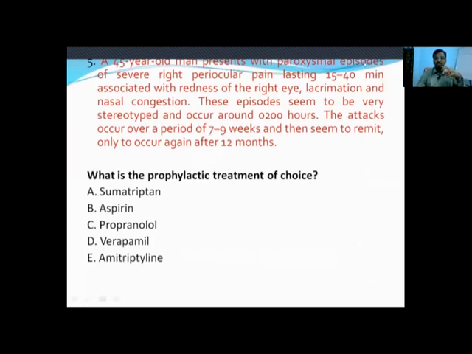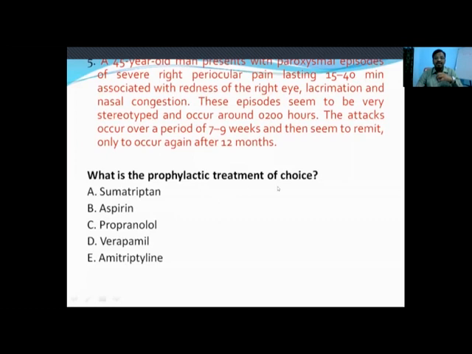This patient is having paroxysmal episodes on the severe right periocular region lasting 15 to 40 minutes each episode, associated with redness of the right eye, lacrimation, and nasal congestion. These episodes always have a stereotypy. Stereotypy means they present in the same way at the same time every day. That is called as periodicity. These attacks occur over a period of 7 to 9 weeks and repeat only after this cyclical occurrence. Usually yearly they occur in either summer or winter. Usually they occur only at one particular time in the night or morning. That is called as periodicity, and this is cyclical occurrence. So this is a classical description of cluster headache.